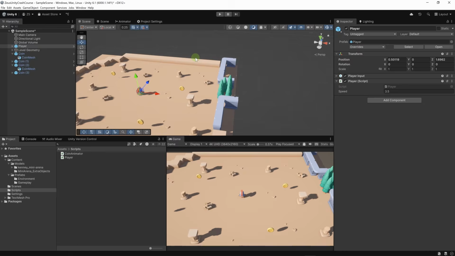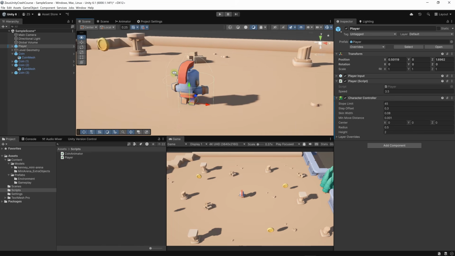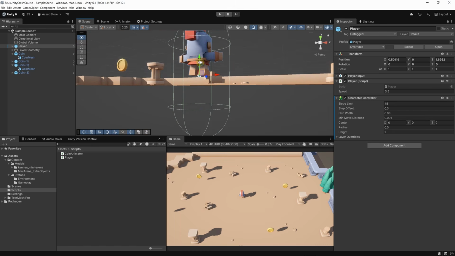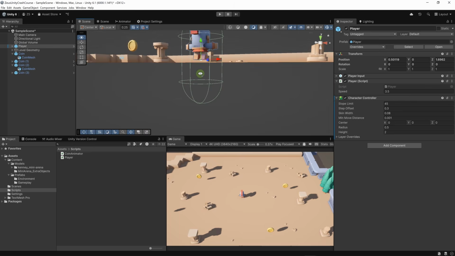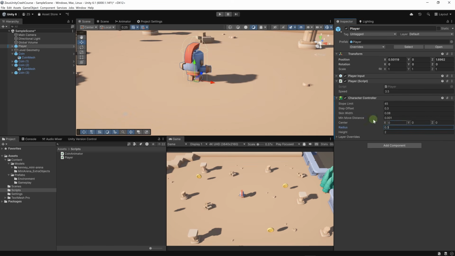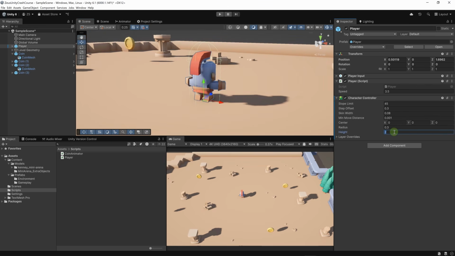these obstacles. Instead of handling this ourselves, we can add a component made by Unity, and it's called a character controller. Let's add a character controller to our character, and let's zoom in on it. The character controller has a capsule. As you can see here, the capsule is way too big. So we need to resize it to fit our character. Let's set the radius to 0.3. And for the height, this is way too big. Let's set the height to 1.